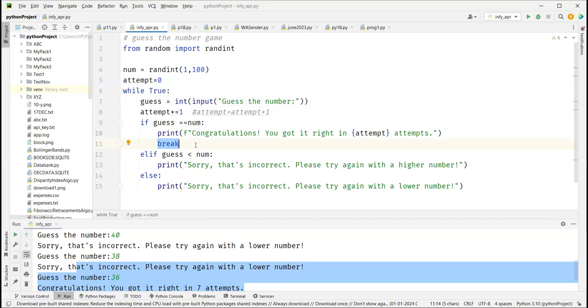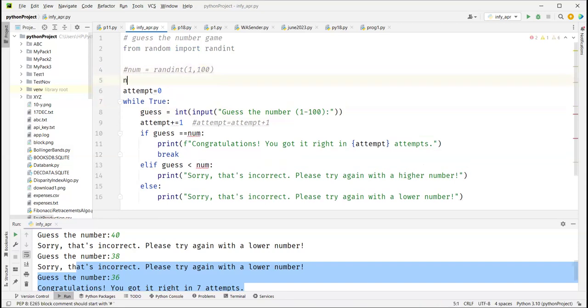Now there's one more command called continue. Here you see, when you say guess the number, I'll say between 1 and 100. For a minute, I will comment this part to demonstrate. For demonstration, it's better that we know what the actual value is. We'll come back to it later. So I'm saying guess the number, and I'm telling the user to guess the number between 1 and 100.